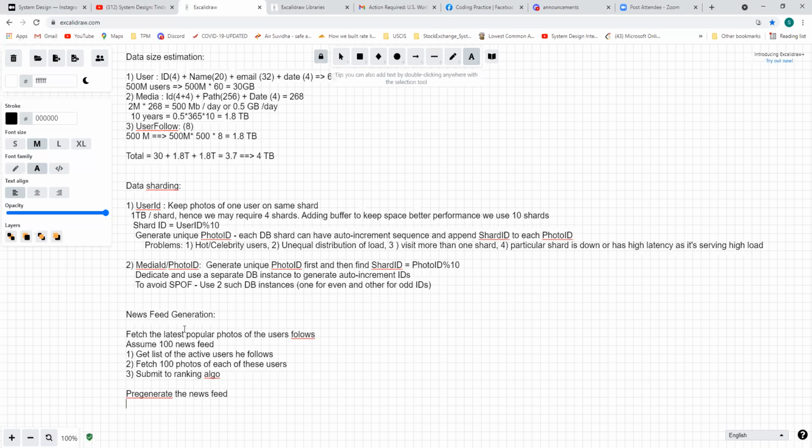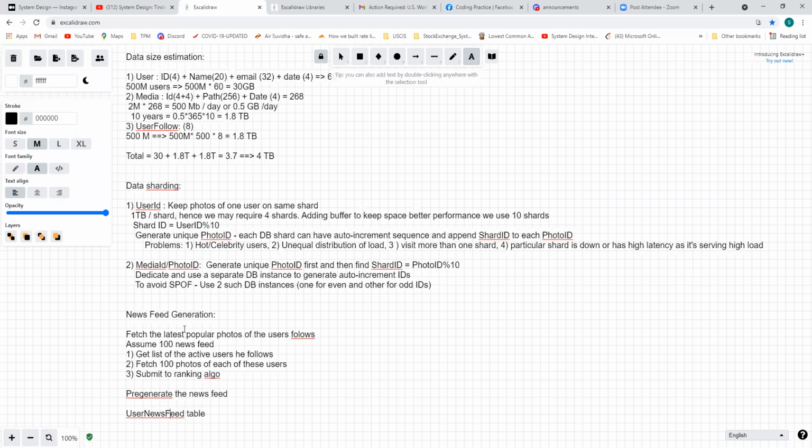Maybe we can call it a user news feed table. And this will be stored for each and every active user. So we'll do all those steps and keep on putting this in the user news feed table. Whenever there is a request from a user, it will go to this user news feed table, pick up whatever the latest data is for that particular user, and return.